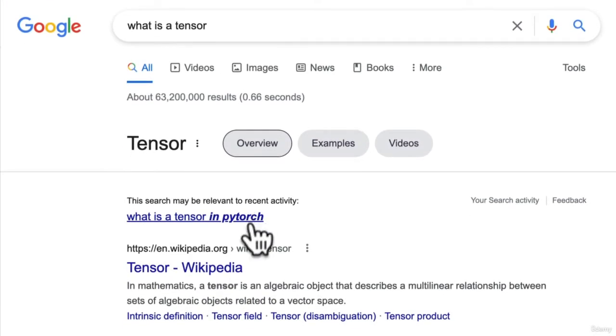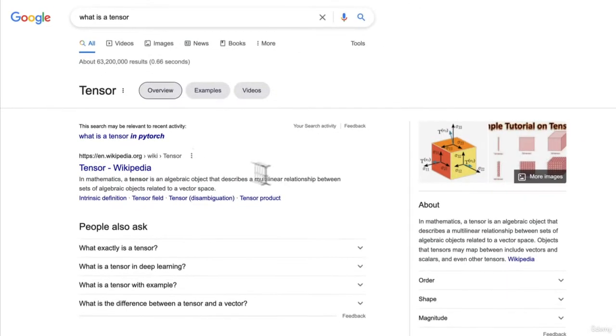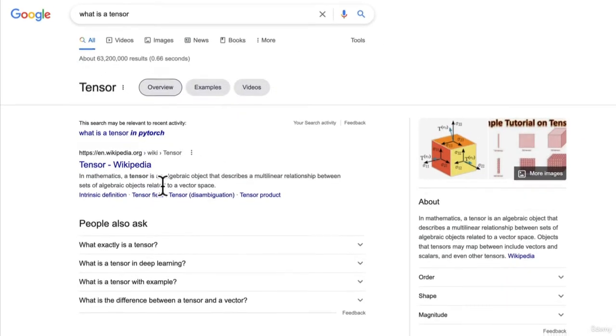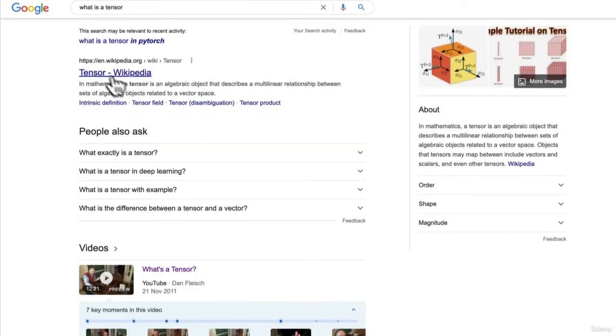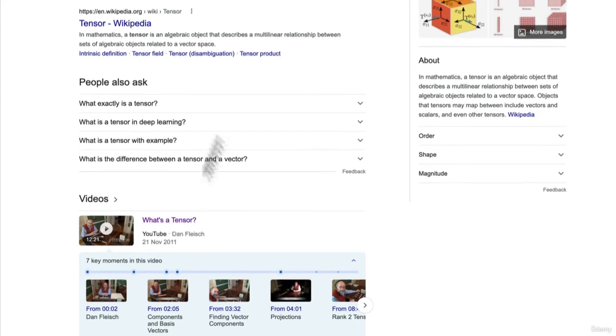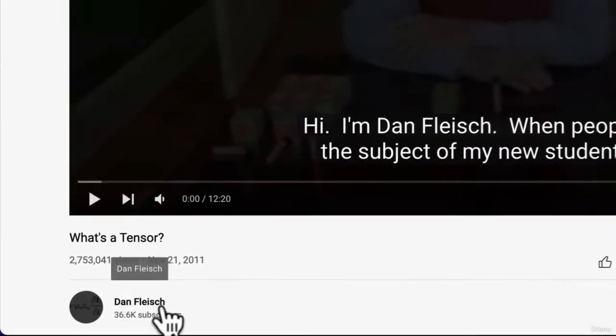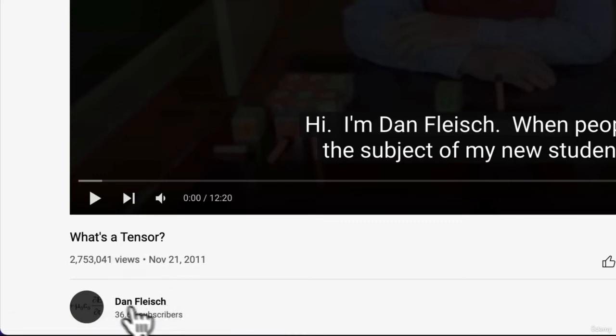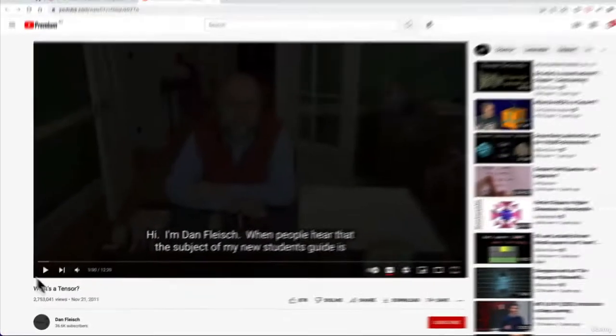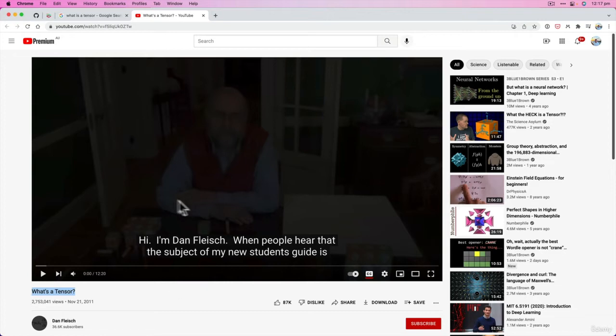Google knows, using that deep learning data, that we want to know what a tensor is in PyTorch. But a tensor is a very general thing. It's not associated with just PyTorch. Now, we've got tensor on Wikipedia. This is probably my favorite video on what is a tensor by Dan Fleisch. Fleisch, I'm probably saying that wrong, but good first name. And this is going to be your extra curriculum for this video and the previous video, is to watch this on what is a tensor.